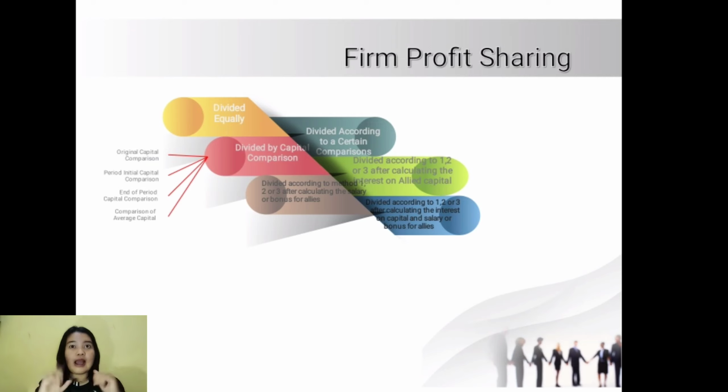Number 6. Divide according to 1, 2, or 3 after calculating the interest on capital and salary or bonus for Alice. In this way, in addition to interest on capital, salaries or bonuses for partners will also be calculated first. The remaining profit or loss after these components are calculated is then distributed to the partners in a certain agreed manner. The records are income summary in debit, drawing A in credit, drawing B in credit.